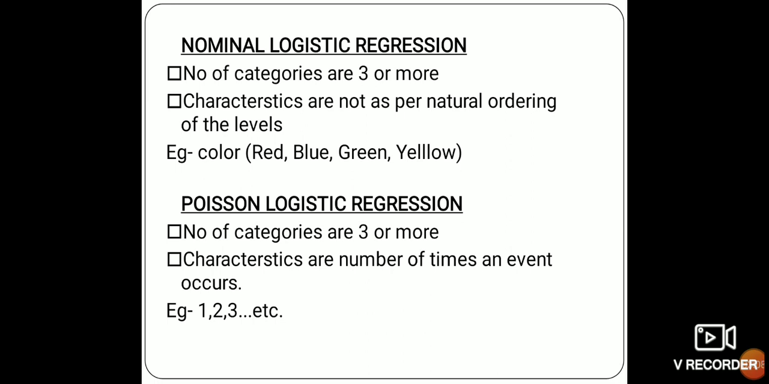If the number of categories is 3 or more, we can go for Poisson logistic regression, where the characteristics are the number of times an event occurs. For example, 1, 2, 3, 4, 5, etc.